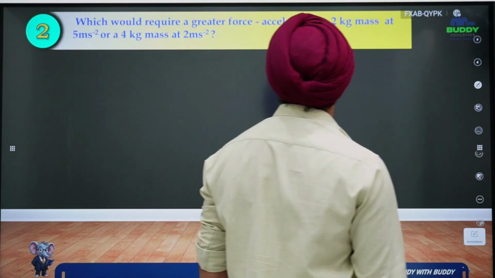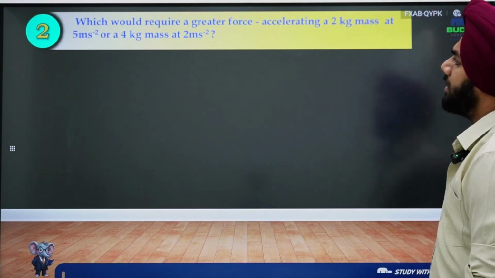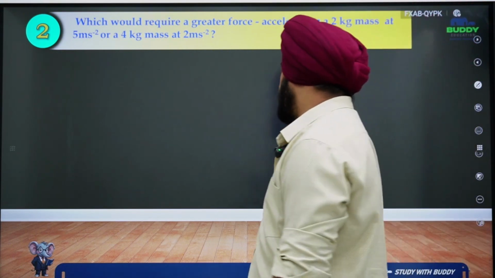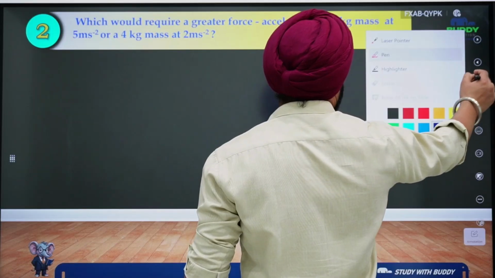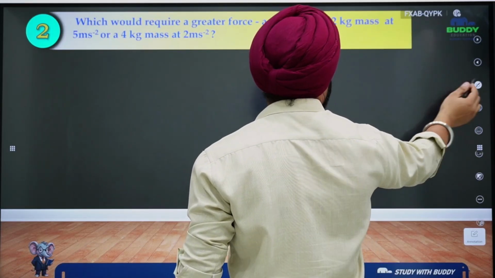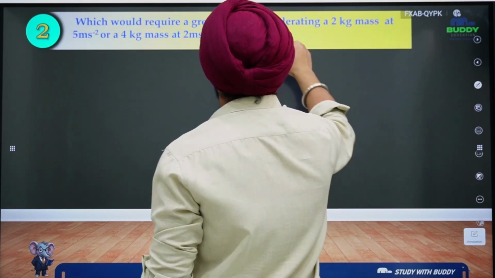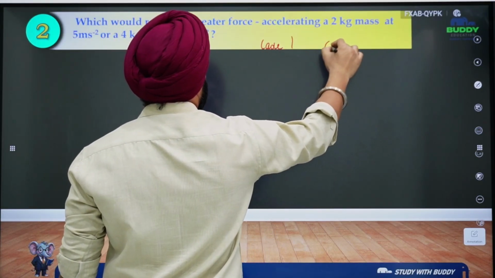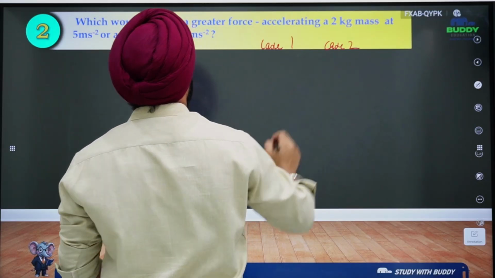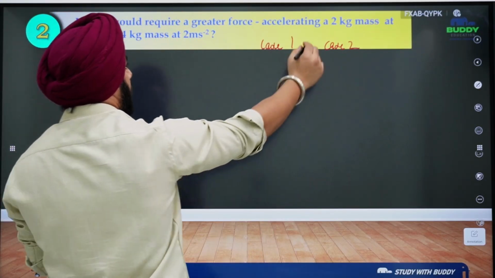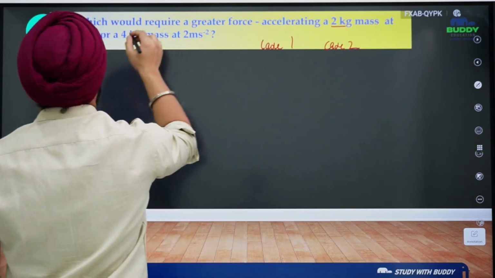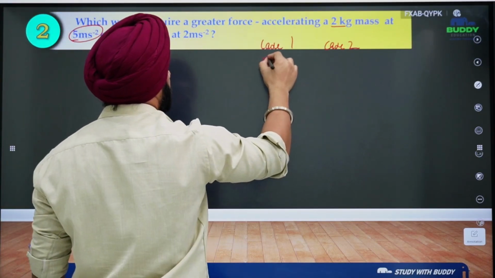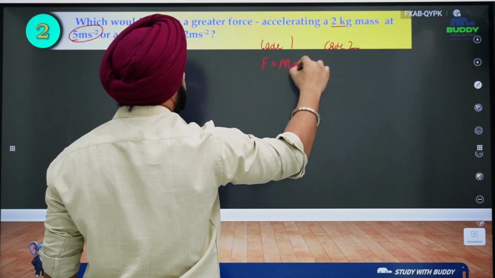Which would require a greater force: accelerating a 2 kg mass at 5 meter per second square or a 4 kg mass at 2 meter per second square? So you can easily check here by just applying the formula. You can find out the net force. Let's take case 1 and case 2. In case 1, we have a 2 kg mass whose acceleration is 5 meter per second square. So force is ma.